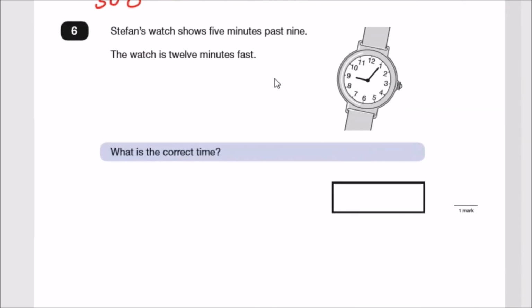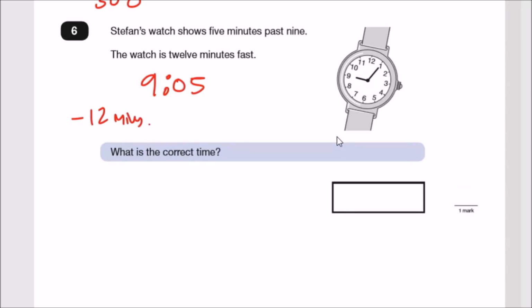So Stefan's watch shows 5 minutes past 9, right? So that's 9:05. The watch is 12 minutes fast, so this means it's moving 12 minutes ahead. Okay, what is the correct time? So we look at 9:05 and we're going to go back by 12 minutes, so minus 12 minutes.